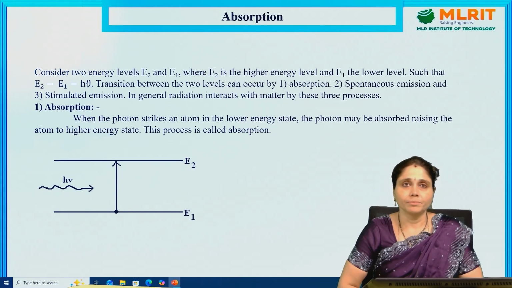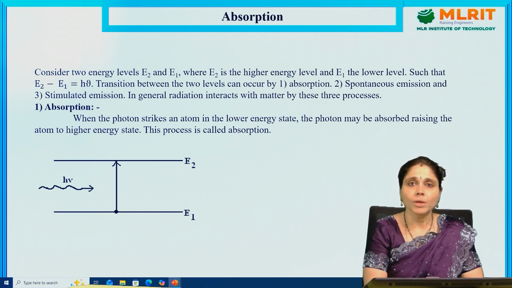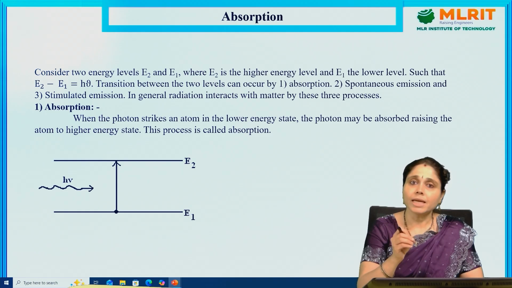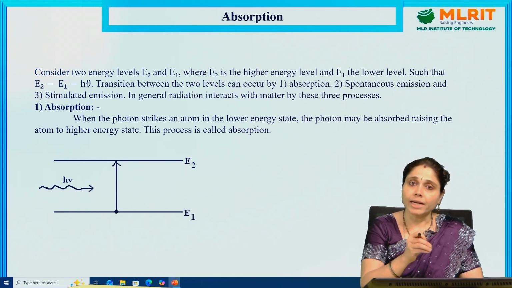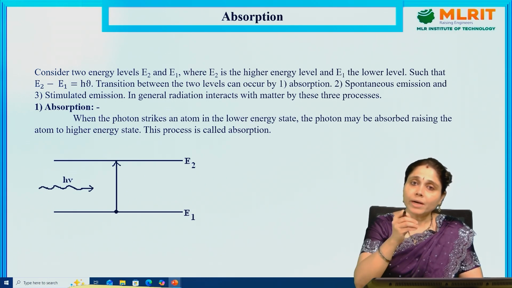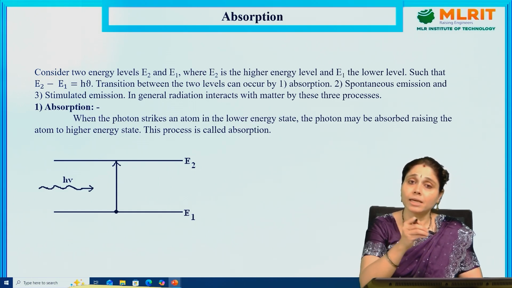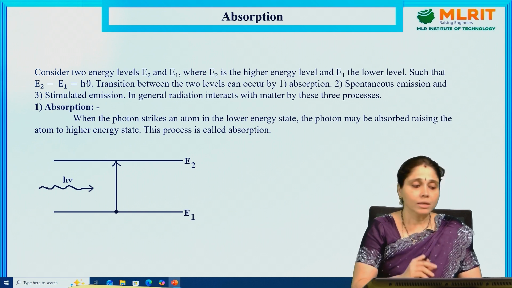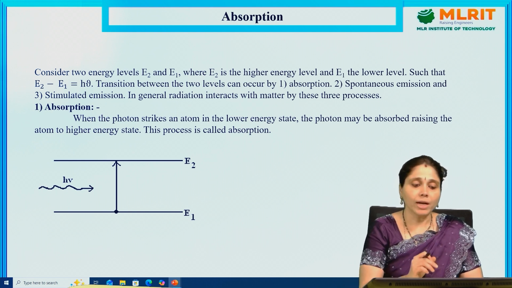Okay, absorption. So now consider two energy levels. Where do these energy levels come from? These energy levels correspond to the atom, and in that atom, the electrons revolve around the nucleus in particular energy levels. So in lasers, to get the laser light output, we see the electron transition as an atomic transition. This is one thing we need to remember. So, consider two energy levels, E1 and E2. E2 is the higher energy level, E1 is the ground energy level.